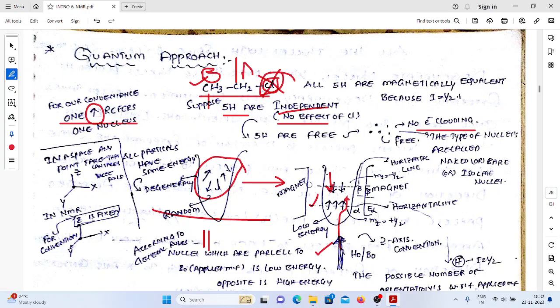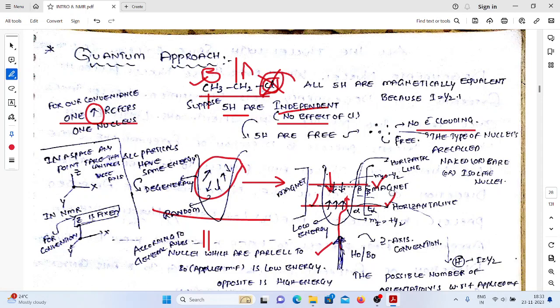If you have a hypothetical line, these lines are commonly called nuclear energy levels. This is commonly called what? Generation of nuclear energy levels. It's very, very important. The quantum approach deals with the generation of nuclear energy levels. So how are the energy levels generating in this way?